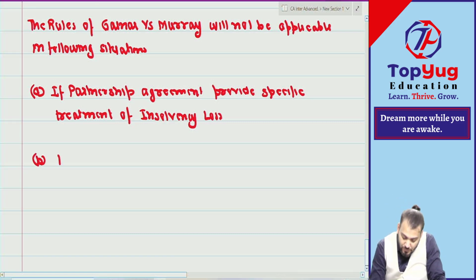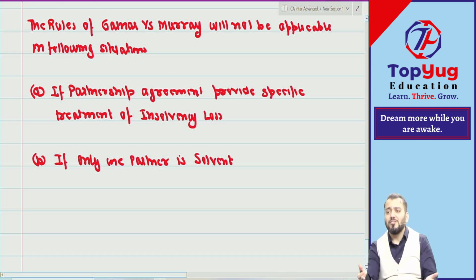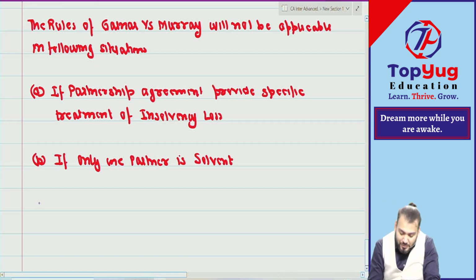Then second, if only one partner is solvent. If only one partner is solvent, the question of distribution of insolvency loss will not arise. Whatever insolvency loss there will be, it is borne by this partner only. Then Garner versus Murray is not applicable. Correct. The last point is what?